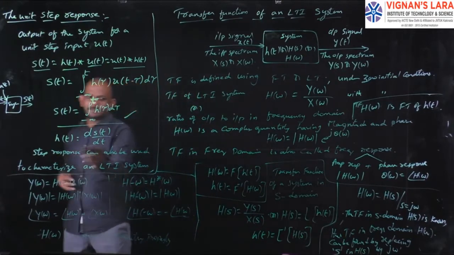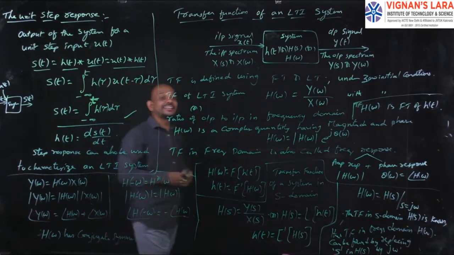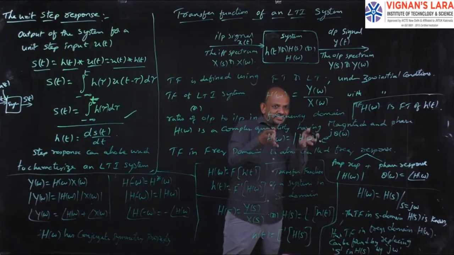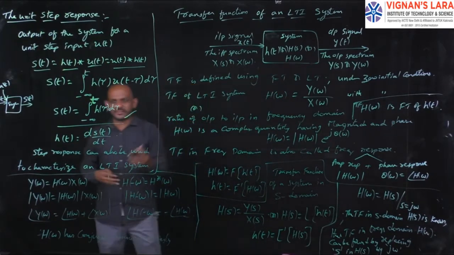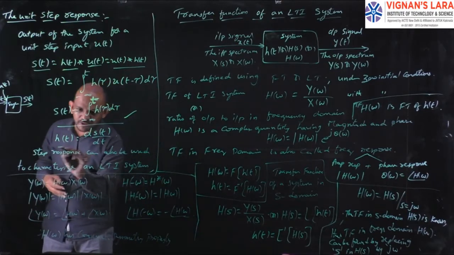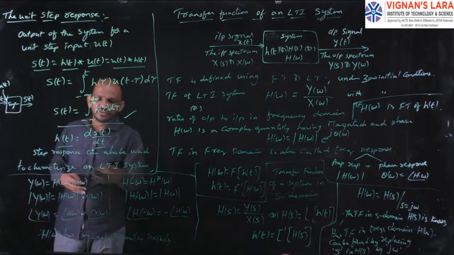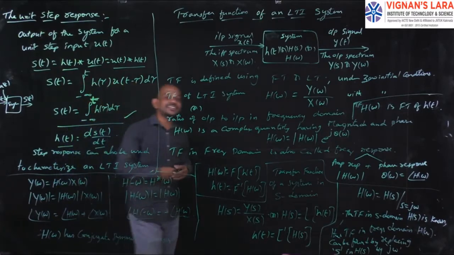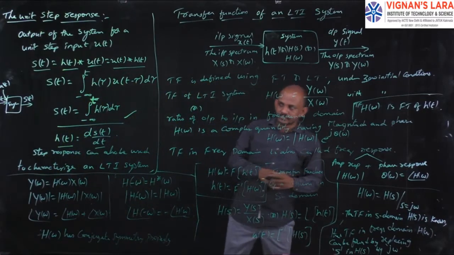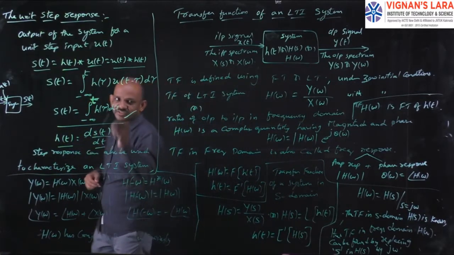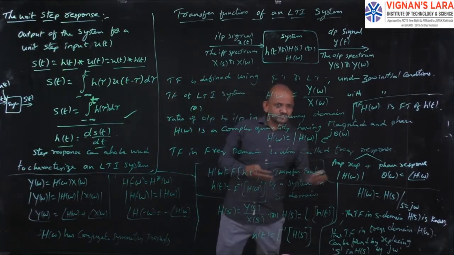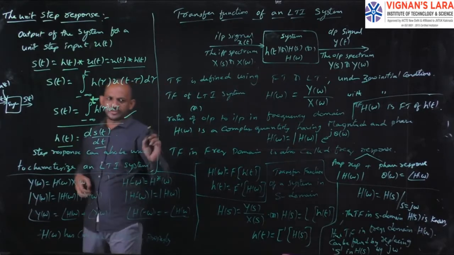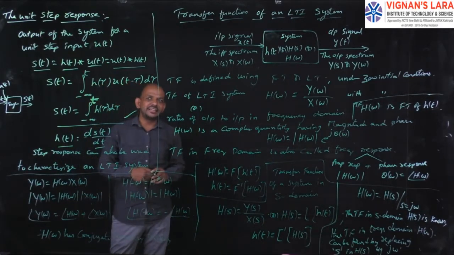So the step response can also be used to characterize an LTI system. Generally, the impulse response is used to characterize the system, because system behavior is obtained from the impulse response. Here the impulse response is obtained from the step response, so the step response can also be used to characterize an LTI system.